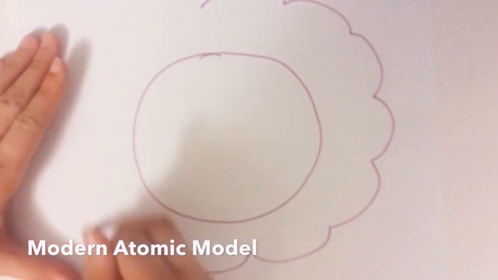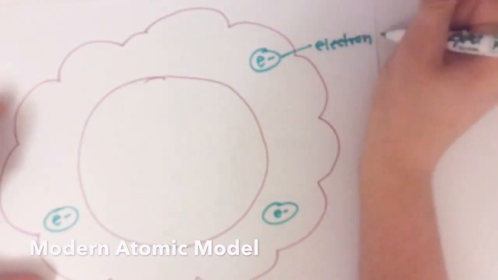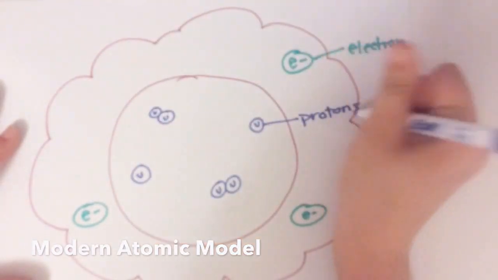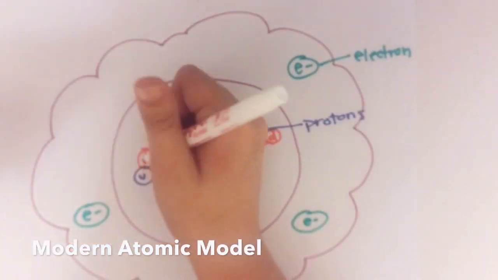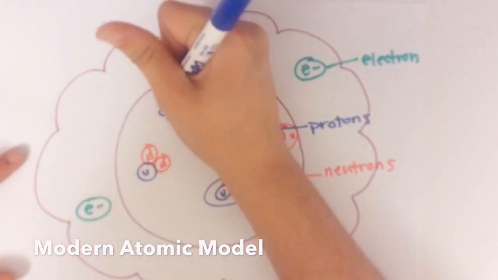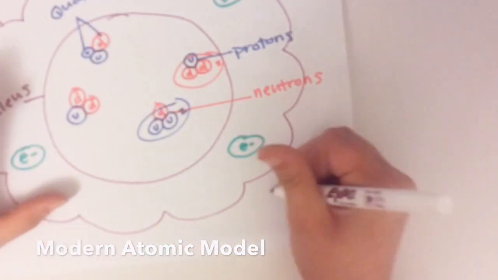Since 1932, through continued experimentation, many additional particles have been discovered in the atom. The theory of the composition of the atomic model is an ongoing process. Today, electrons are in constant motion around the nucleus, protons and neutrons wiggle within the nucleus, and quarks jiggle within the protons and neutrons. This is what the atomic model would look like